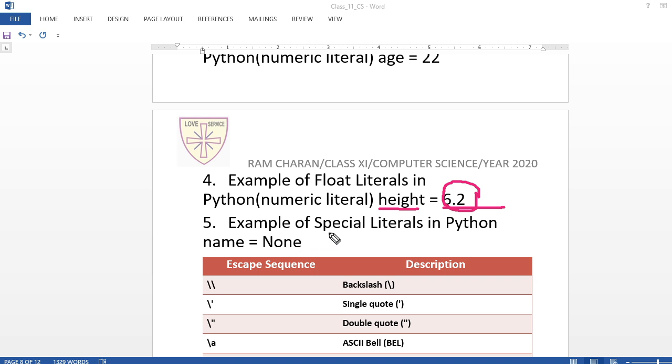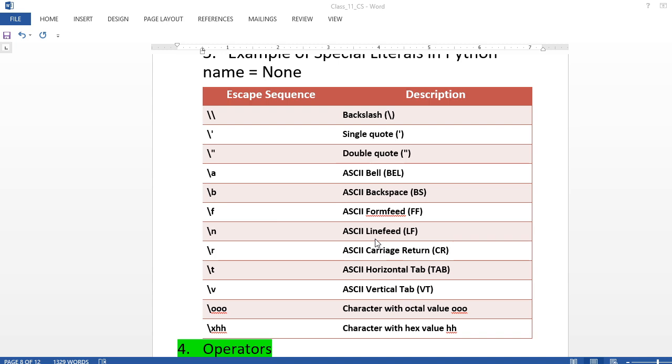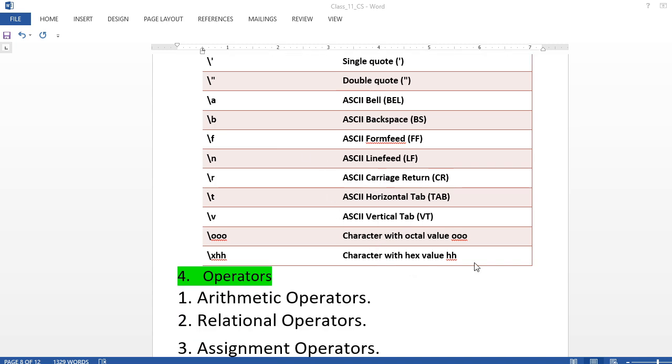There are some more special literals in Python that you can see: backslash, single quote, double quote, bell, ASCII, backspace, and many more. You can go through them. Carriage return, the enter key, is \r, and \n means line feed, go to a new line. I will teach you all these later in programming. Backspace, did it get clear?